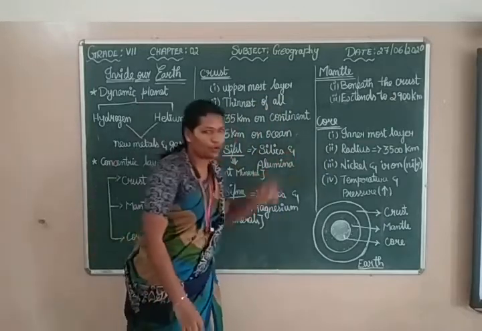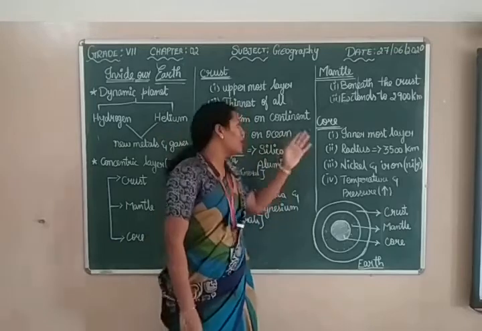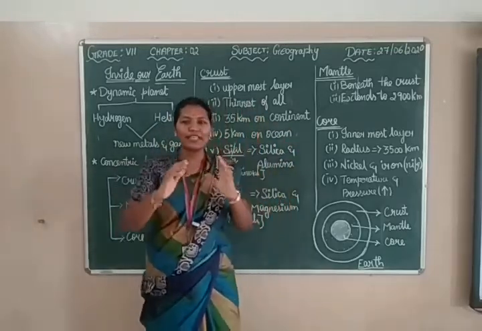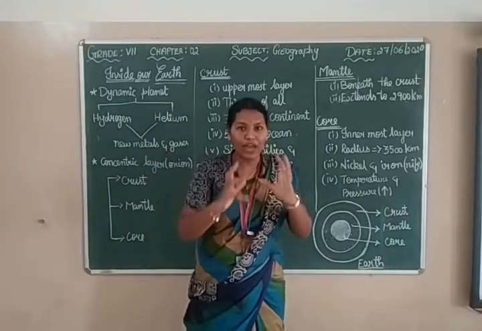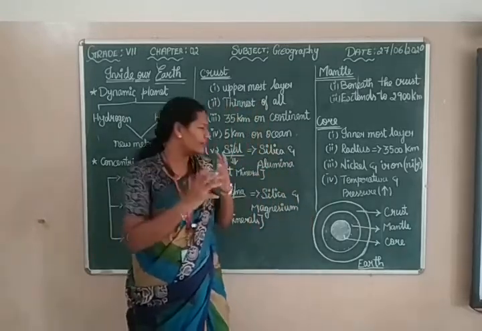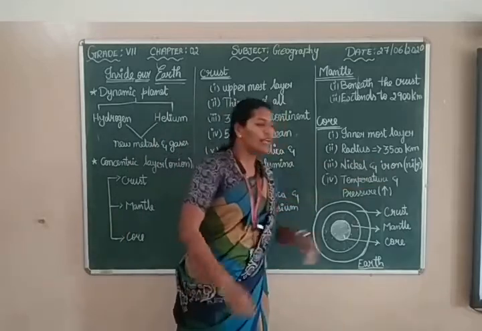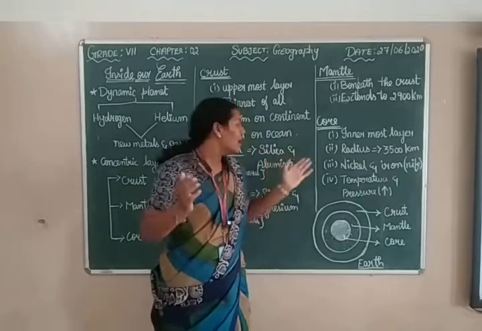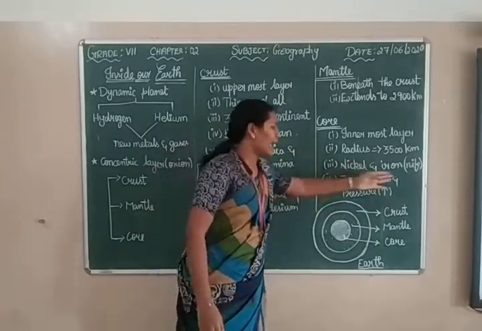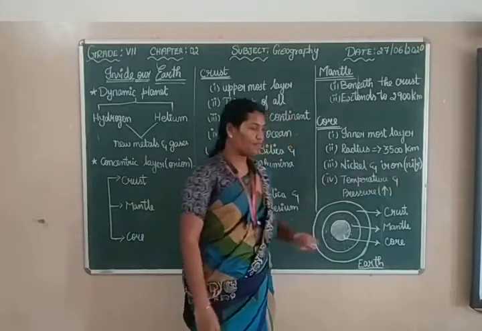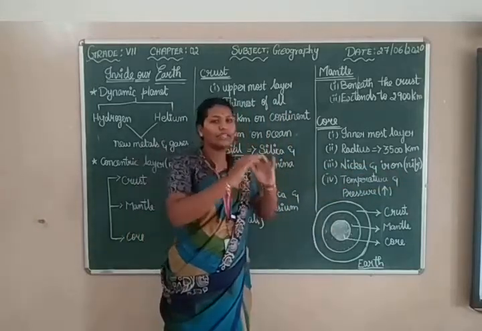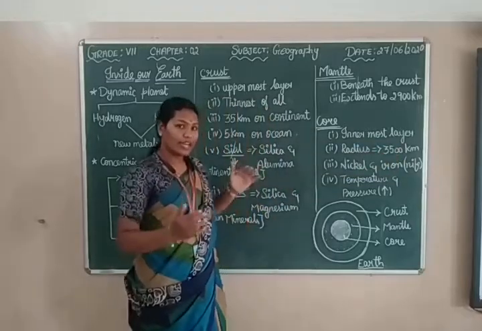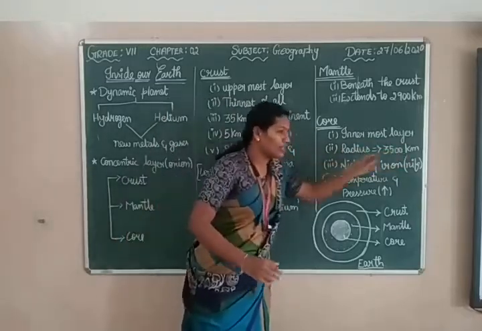Next to the mantle, what is the layer? It is called the core. The third layer is called the core. The core is the innermost layer of the earth. We can imagine it as a fireball, having elements like nickel and iron, which they call Nife. The two major elements present in the core are nickel and iron. And the radius of that core ball is 3,500 kilometers.